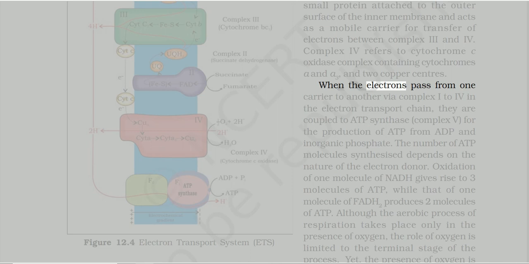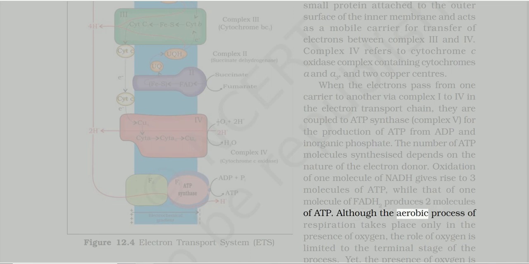When the electrons pass from one carrier to another via complex I to IV in the electron transport chain, they are coupled to ATP synthase, complex V, for the production of ATP from ADP and inorganic phosphate. The number of ATP molecules synthesized depends on the nature of the electron donor. Oxidation of one molecule of NADH gives rise to 3 molecules of ATP, while that of one molecule of FADH2 produces 2 molecules of ATP.